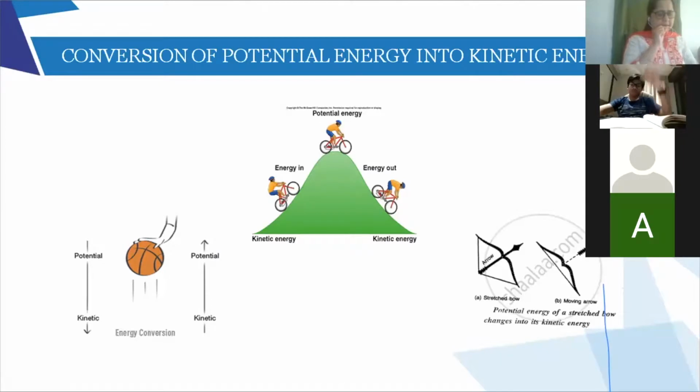When the spring is released, the ball is thrown up, right? So the potential energy of the spring is converted to kinetic energy, right? So these are different forms in which potential energy gets converted to kinetic energy.